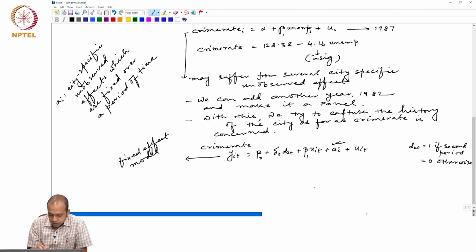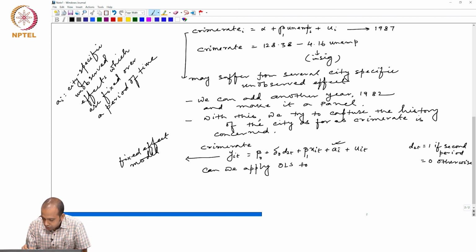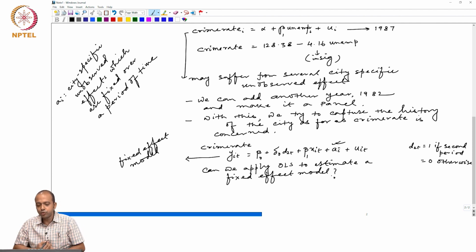Now, the question is, can we apply OLS to estimate a fixed effect model?